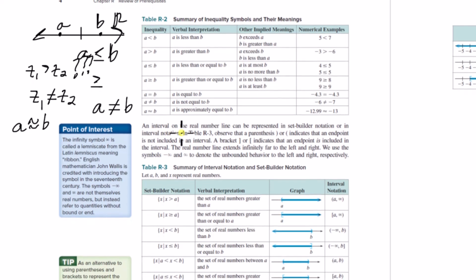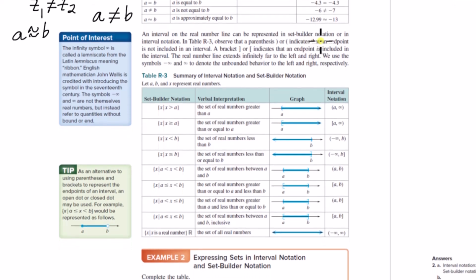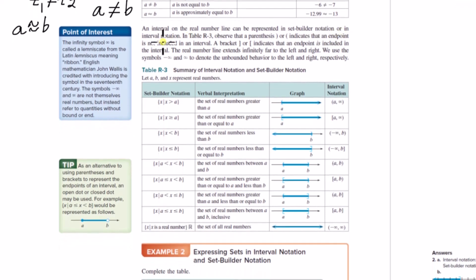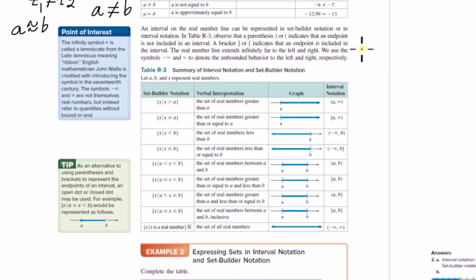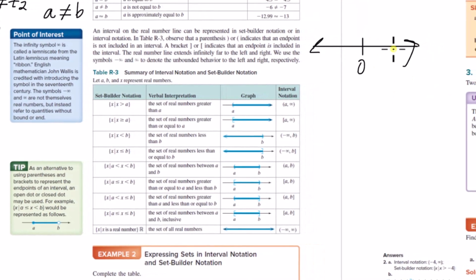All right, an interval on the real number line can be represented in set builder notation or in interval notation. You can take any interval on the real number line and represent it like it's a subset. It is a subset. If you've got the real number line here, you can specify this subset of all numbers that are less than or equal to 1.